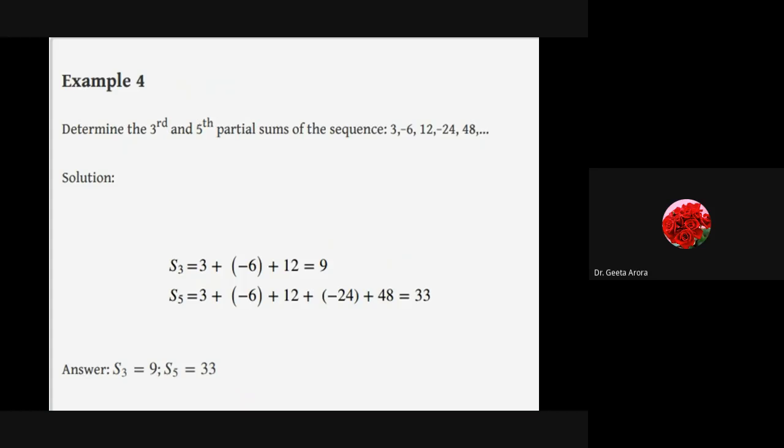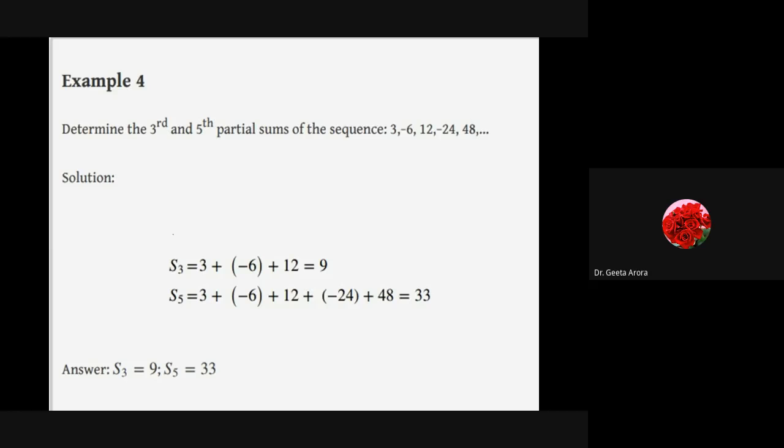So let us have an example. We have been provided with a sequence, and we are going to determine the third and fifth partial sum of the sequence. So the terminology we are using is the third partial sum.